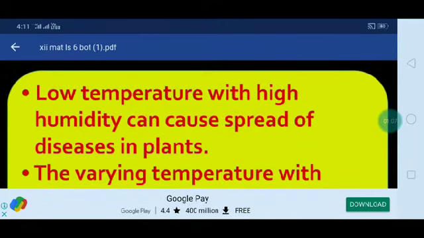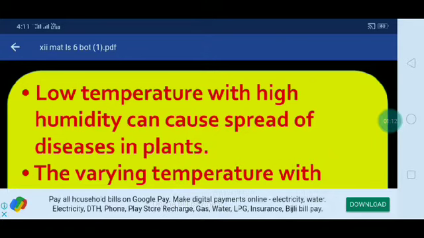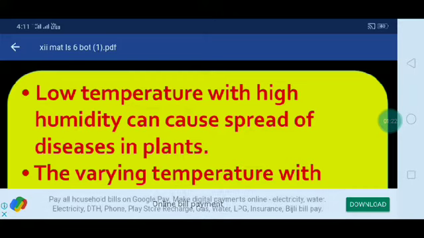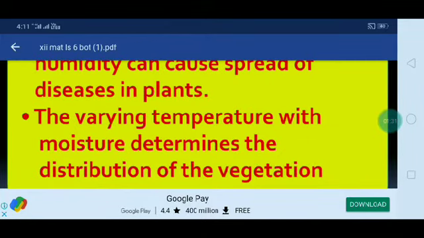And low temperature with high humidity can cause spread of diseases in plants. Plants are mostly affected by low temperature and also high humidity conditions. It will also cause some diseases. Varying temperature and climatic changes mean some diseases will come.